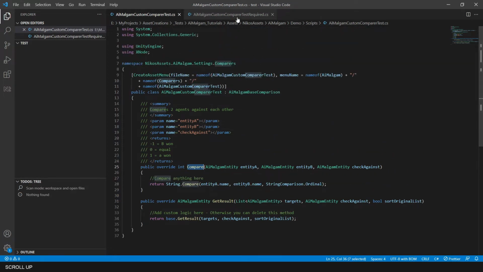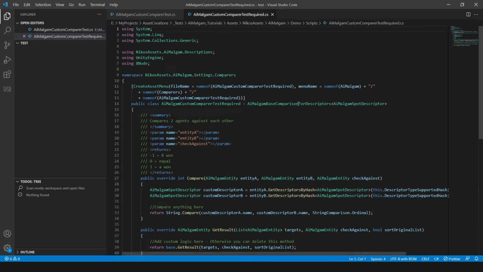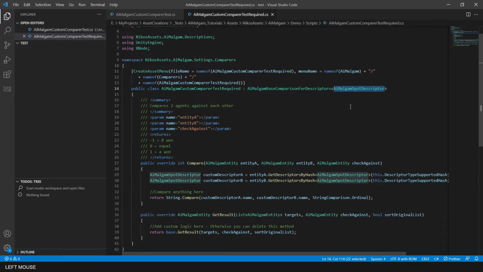The descriptor dependent compare class inherits from the AiMalgam based comparison for descriptors class, defining the AiMalgam spot descriptor as the generic argument as we have set it up in the code generator panel. And basically it is the same idea, with the difference that we want to compare the entities by their descriptor.